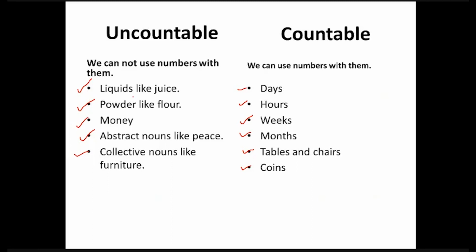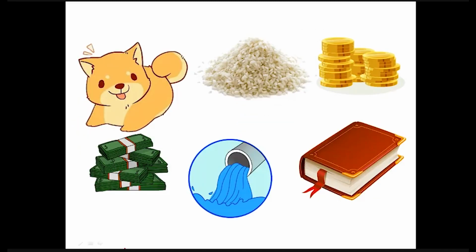I hope you have understood the concept of countable and uncountable nouns. I also hope you will be able to use the words many, much, any, and some correctly while speaking. I will now show you a group of pictures and you will have to identify them as countable and uncountable. You may pause the video and try doing it yourself. I will use the letter C for the countable nouns and the letter U for the uncountable ones.